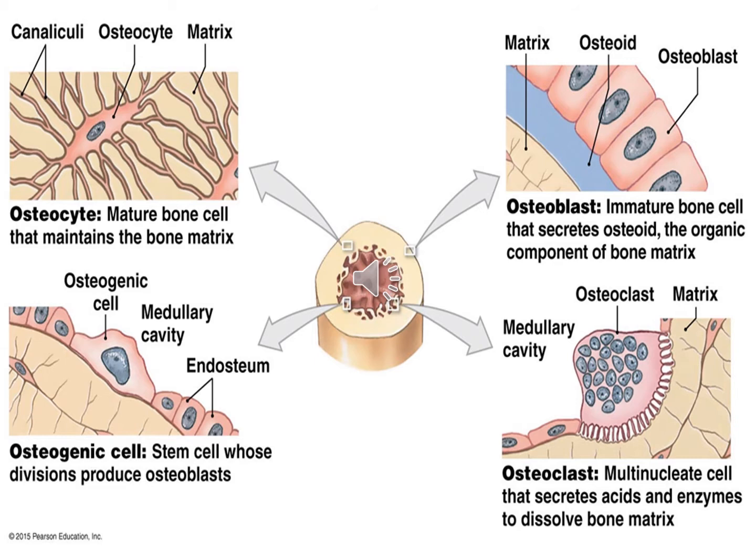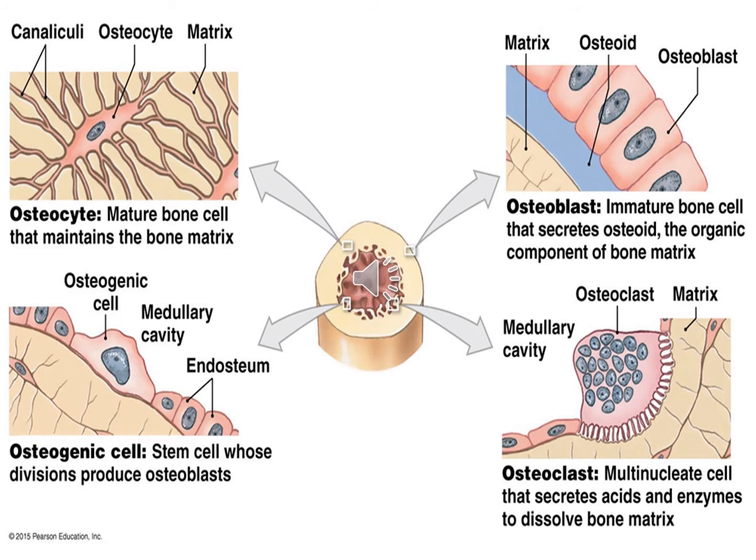Then you have osteoclasts. Osteo is for bone, and clast is derived from clastos, which means broken. They are multinucleated giant cells derived from the monocyte macrophage system, and they help in the remodeling of the bone tissue. They excrete acid and enzymes to dissolve the bone matrix.